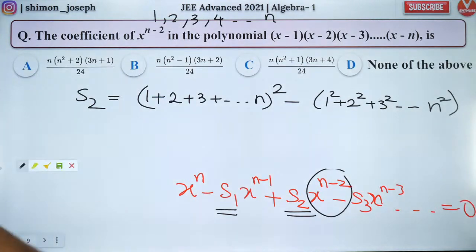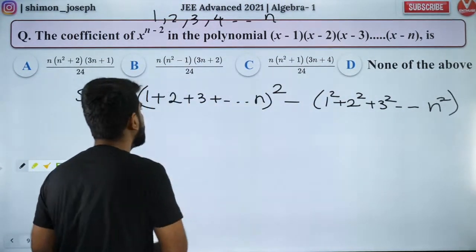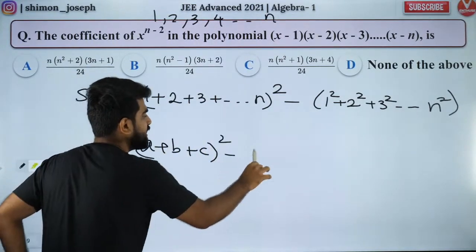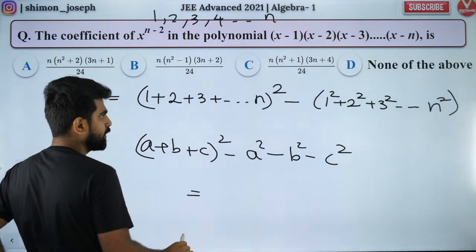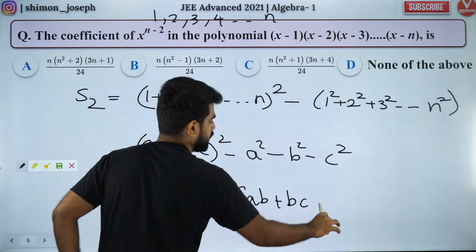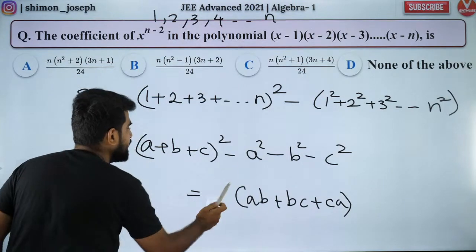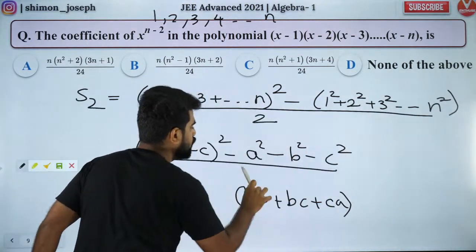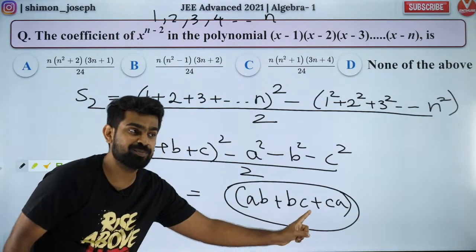Don't you think this is the answer? How, sir? That is the answer because a plus b plus c whole square minus a square minus b square minus c square is nothing but twice of ab plus bc plus ca. Is that correct? So if I divide this by 2, I will get the product of roots taken 2 at a time.